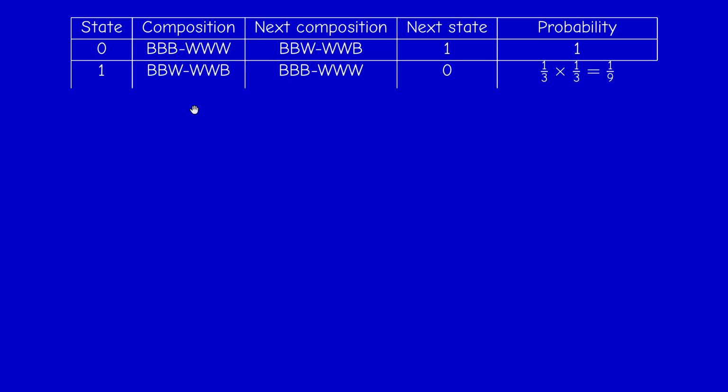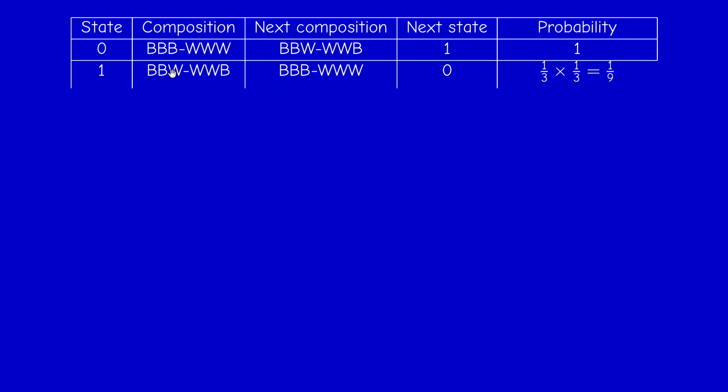Now from 1 it becomes more interesting, because we have 3 possibilities. If we choose the white in the first urn and the black in the second urn and exchange them, the situation will be black, black, black, white, white, white, and this is just state 0. So we can move from state 1 to state 0, but what is the probability of the transition?